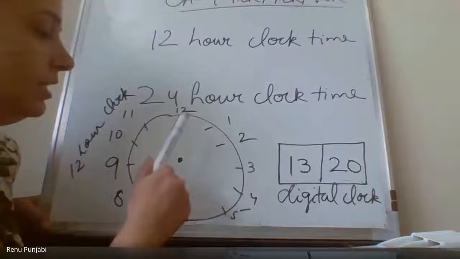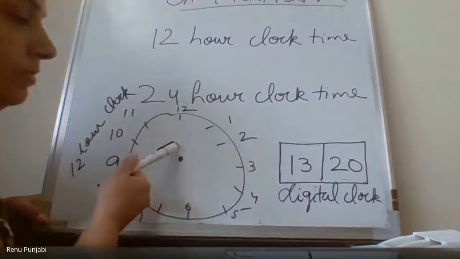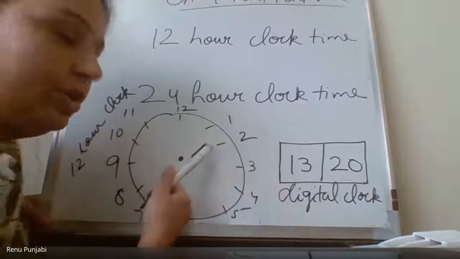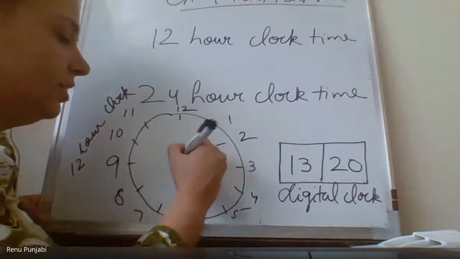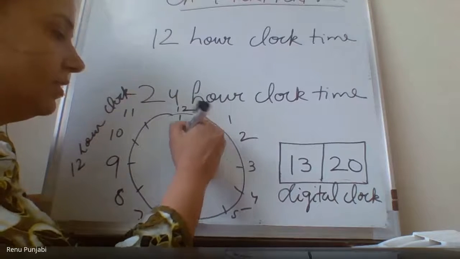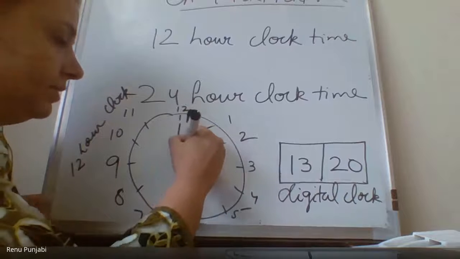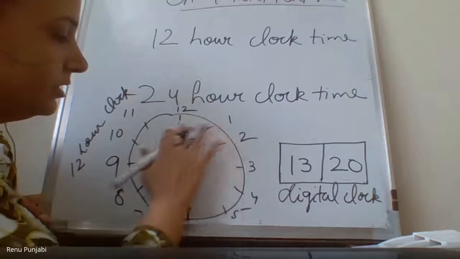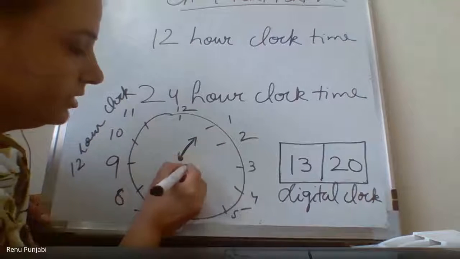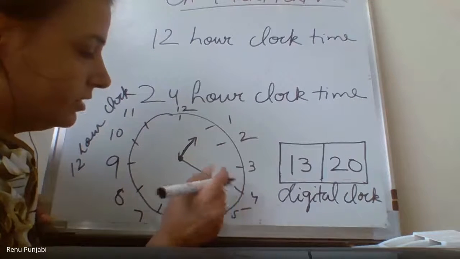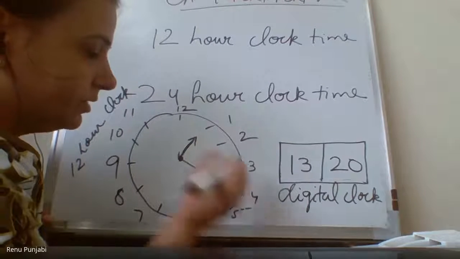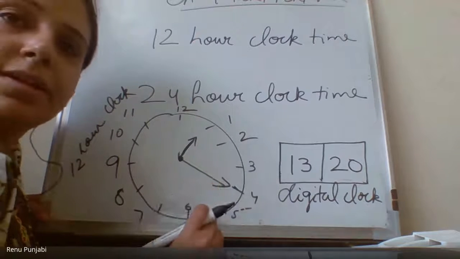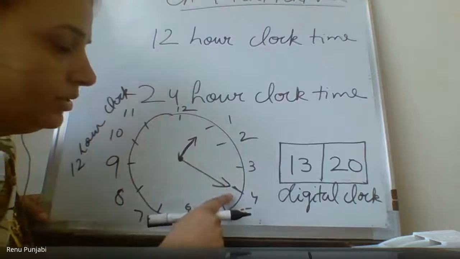So can you see that if I want to put the time which is here in the digital clock into this clock? This is 1:20 here.